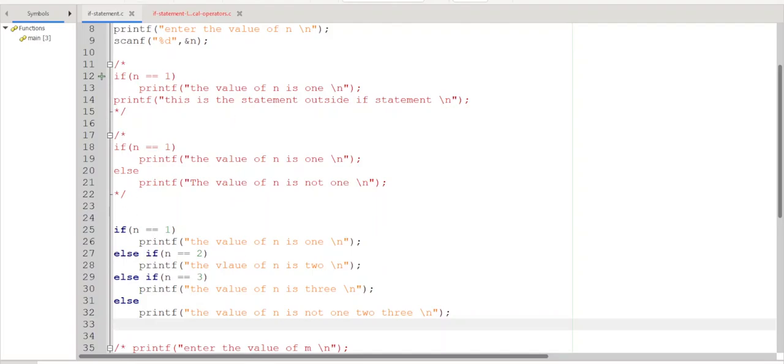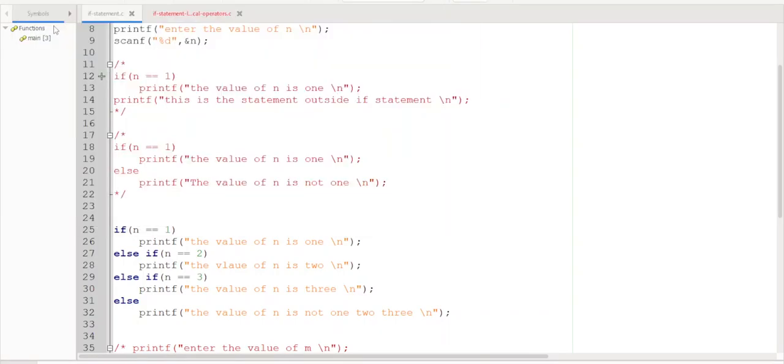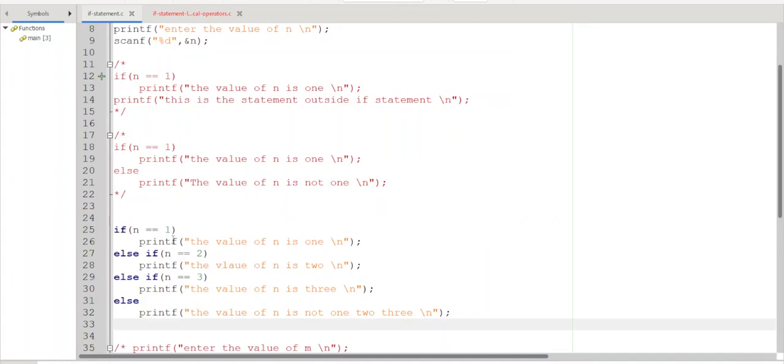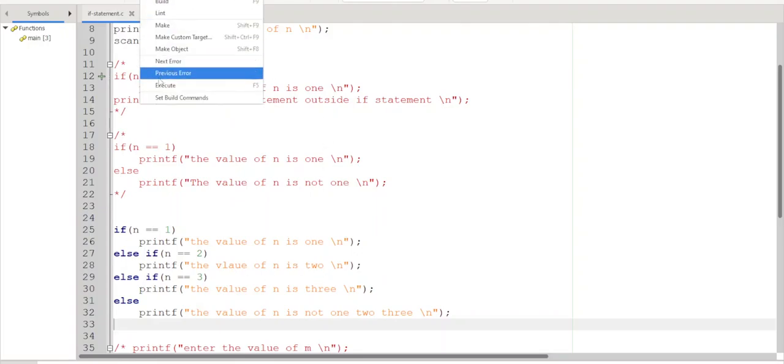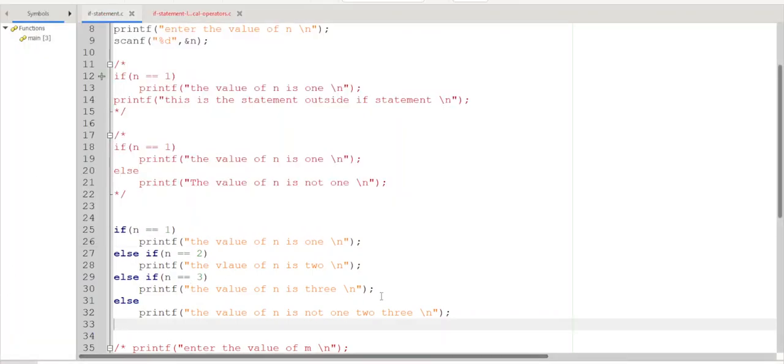Now let me give the value of n as 2. What is happening? The value of n is 2 is printed. That means n equal to 1 becomes false. Because it becomes false, this statement is not executed, and then the next else if statement is executed. If n equal to 2, yes, the value of n is 2. Similarly, let's give the value of n as 3. So what is the expected output? The value of n is 3.